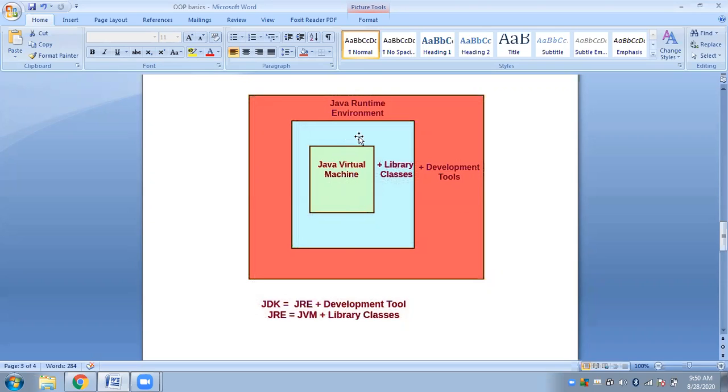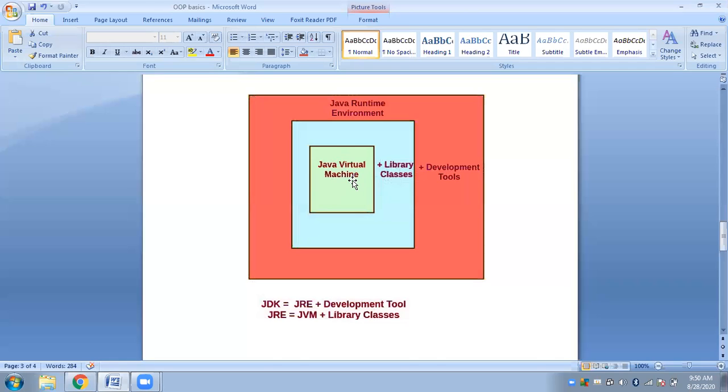If I am to summarize the function of JRE, JRE is a combination of JVM plus some set of libraries, which together will help in program execution. JVM provides the runtime environment. JRE, with the help of JVM and some set of libraries, will execute the code in the runtime environment provided by JVM.